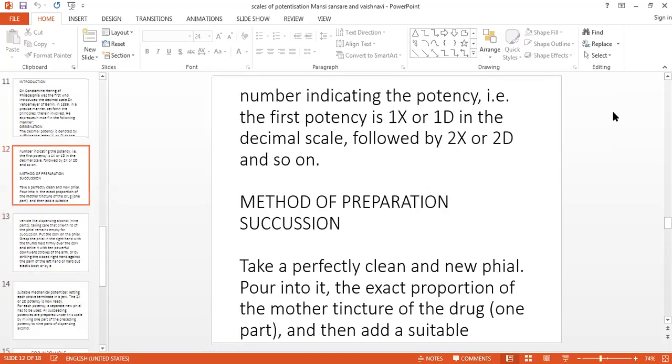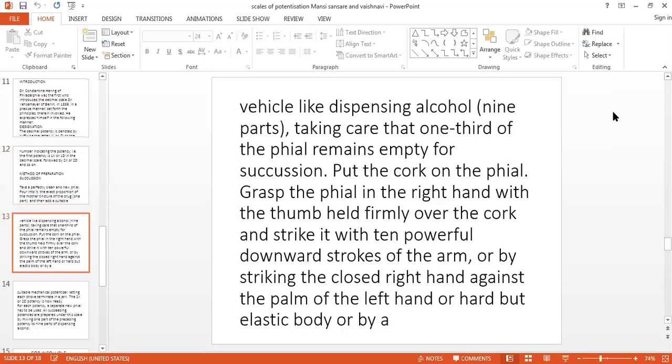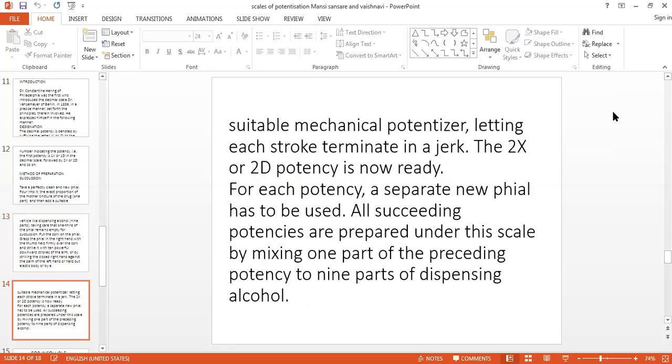Again you have to take the clean vial, take 1 gram or 1 part of the drug substance and add 9 parts or 9 grams of sugar. For the trituration you have to add sugar of milk, and for the succussion again you have to add alcohol. Give 10 powerful downward strokes with your right hand using the leather pad. In this way you will get 1x potency.